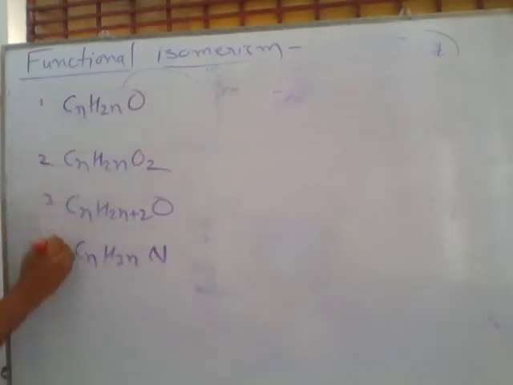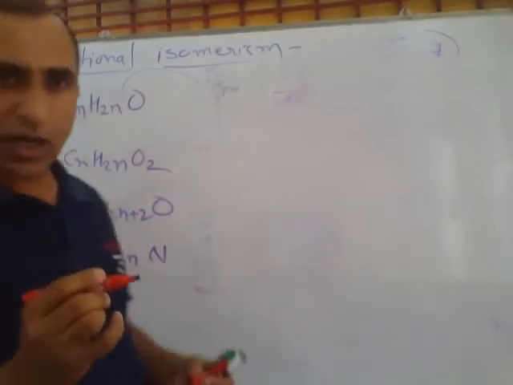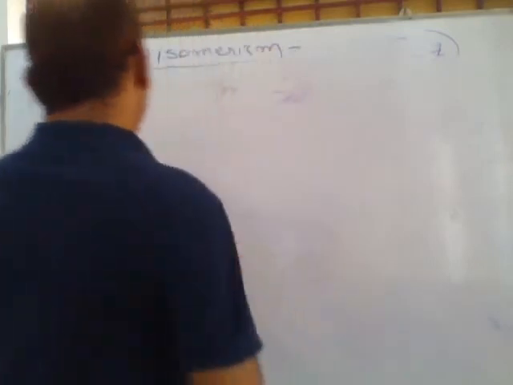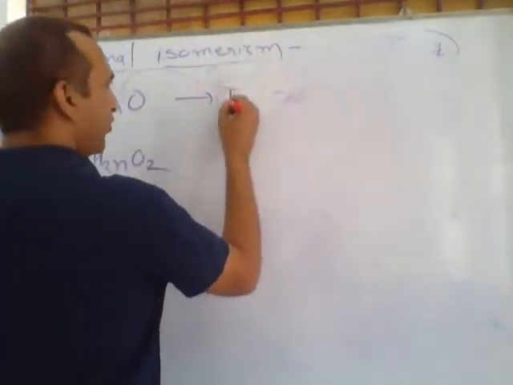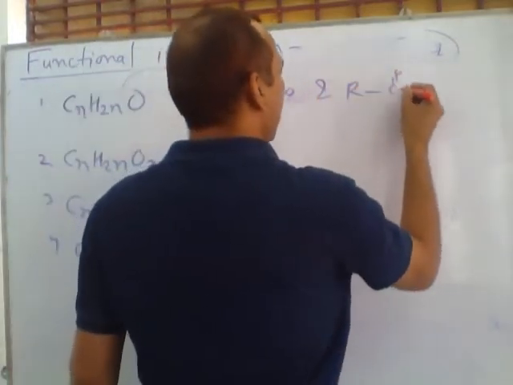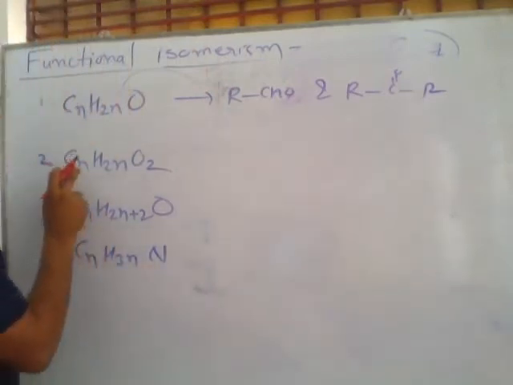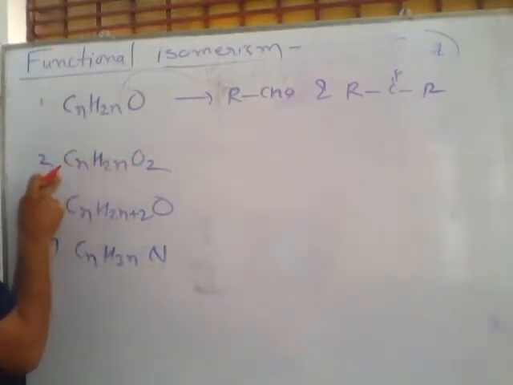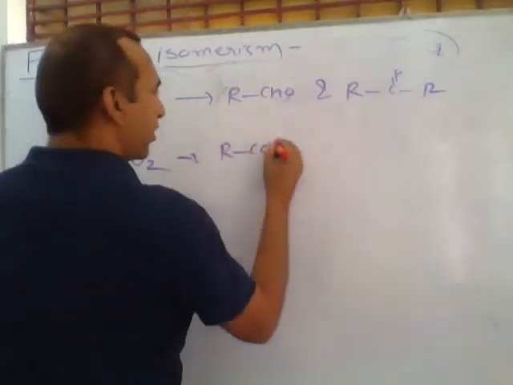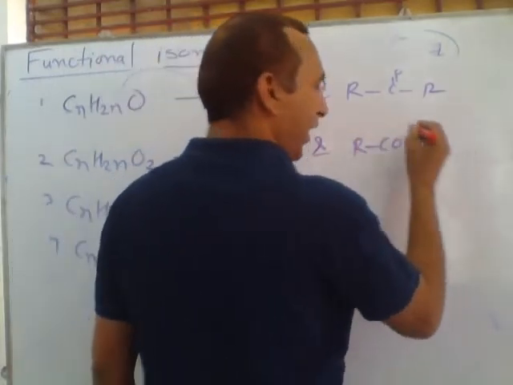Number 1: if the number of hydrogens is double the number of carbons, with a single oxygen, these compounds exist in two different forms. The first will form aldehyde and another will exist as ketone. Number 2: if hydrogens are double the carbons and oxygens are also two, these compounds will be present in the form of carboxylic acid, and the second will form ester.